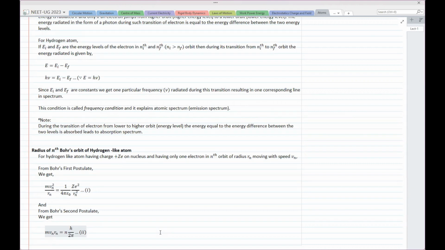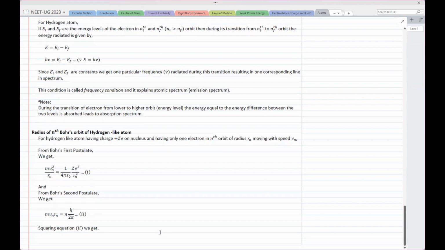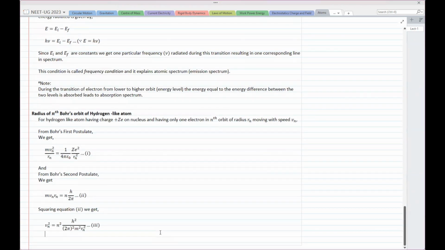Rn is radius and Vn is speed, as I mentioned in the first line. So we have these two. Then can we calculate radius? Yes. If I square both sides of equation 2, I can get Vn square. So Vn square is equal to n square h square upon 2 pi the whole square; the m square from the left hand side goes to the denominator on the right hand side, and the Rn square from the left hand side also goes to the right hand side.